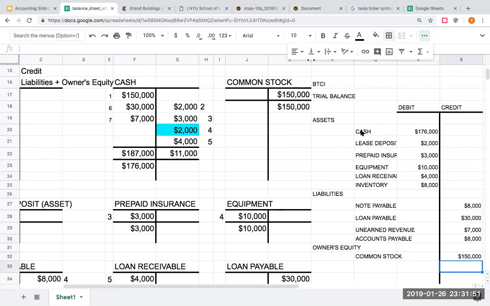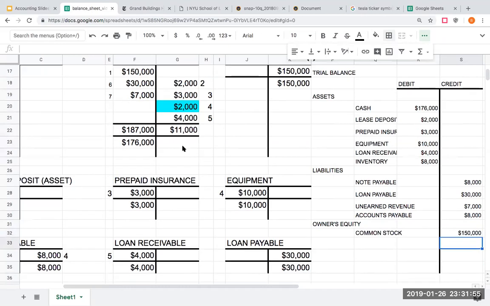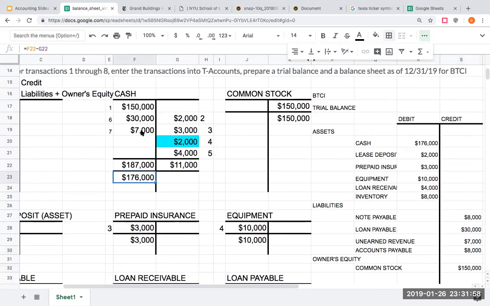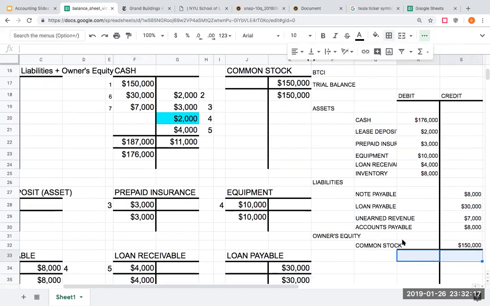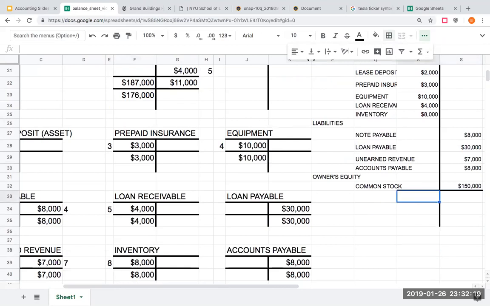150,000. So to make the trial balance, we're taking the ending balances of all of the T accounts we just created and putting them into one trial balance. I want to set this up as assets, liabilities, and owner's equity, and we're going to see why in a moment when we prepare the balance sheet.